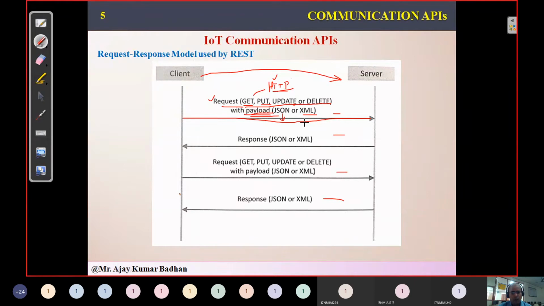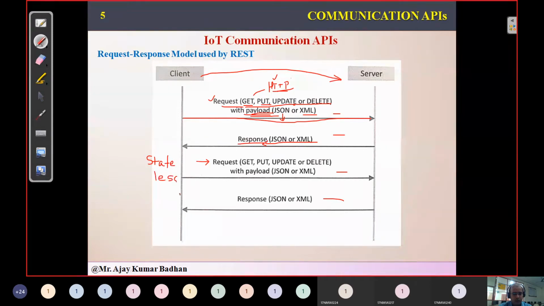Now based upon this particular request, the server is going to respond. How is it responding? Maybe that image got uploaded, or it will send some message saying that your video got uploaded, or your image got uploaded. That information is provided in the format of a response. Again, the client is transmitting a new request, so it has to provide all the details again and then transmit. That's why it is called a stateless protocol.